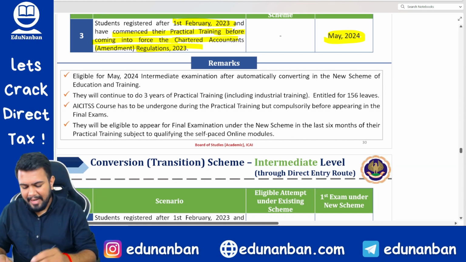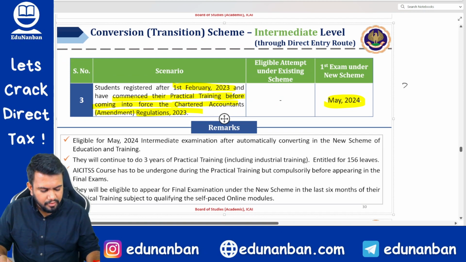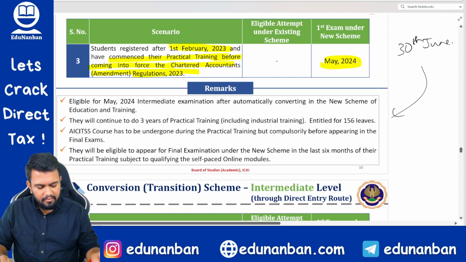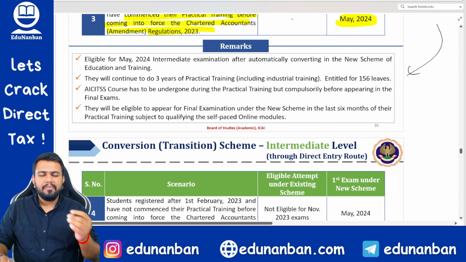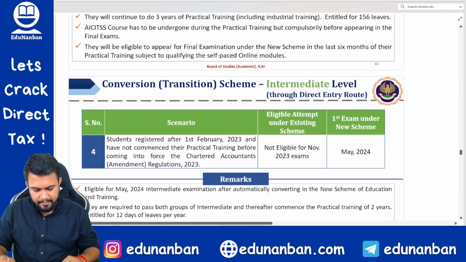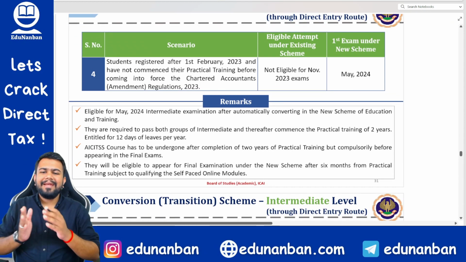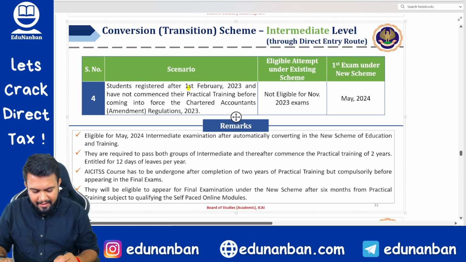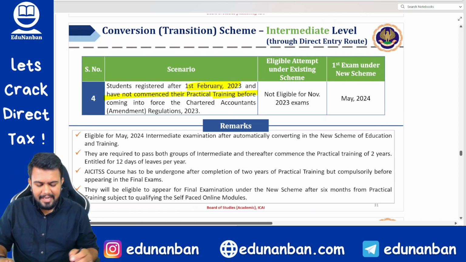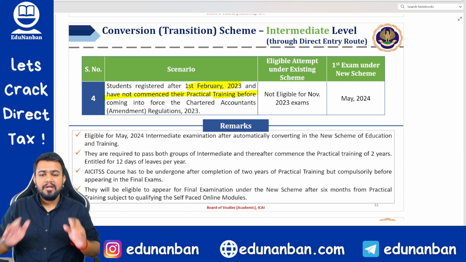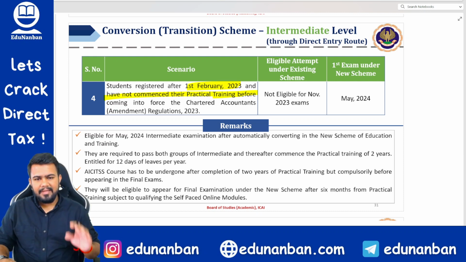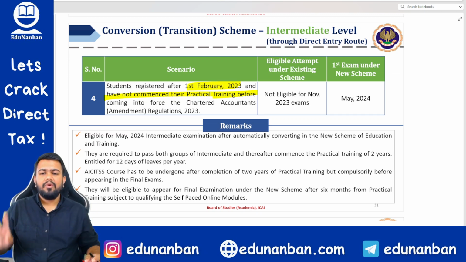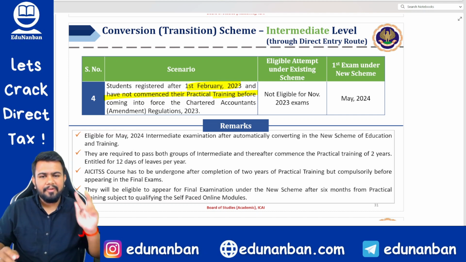And if you have joined articleship before 30th of June, then what will happen? Then your articleship will be for 3 years only, as usual. And for the final, you will be able to write after completing 2.5 years of articleship. Next, students registered after 1st of February who have not yet started their articleship or practical training. So if you have not yet started your practical training, then you will be able to start your practical training only after passing both the groups, and after passing both the groups, when you start, it will be for 2 years.